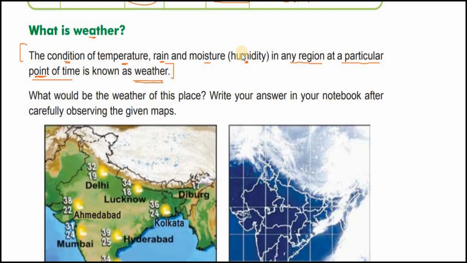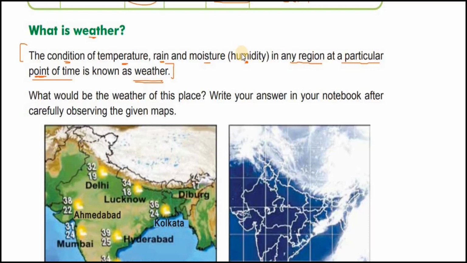That is wrong. Climate is a long-term condition, weather is a short-term condition, right? If I say the climate of Surat is pleasant today evening, that is wrong. I will have to say the weather of Surat is pleasant today, or the weather of Surat is very hot today, or it is very cold today, or it is humid today, or it is raining today. That's the weather when I talk of a particular point of time.